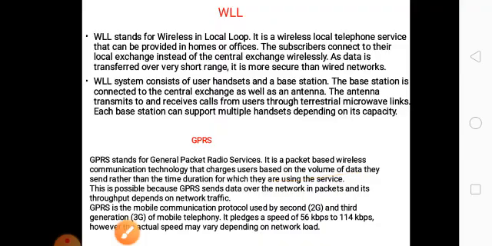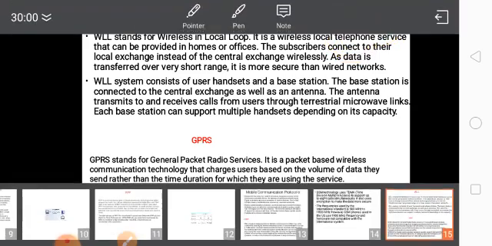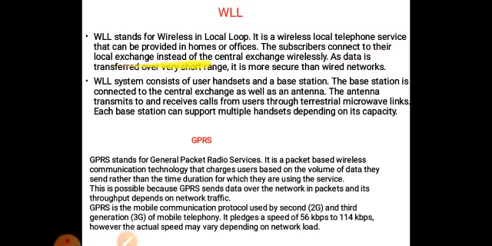Then wireless in local loop. Wireless local telephone service provided in homes and offices are using this protocol. Then subscribers can connect to their local exchange instead of the central exchange wirelessly.